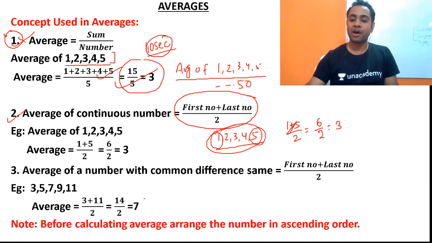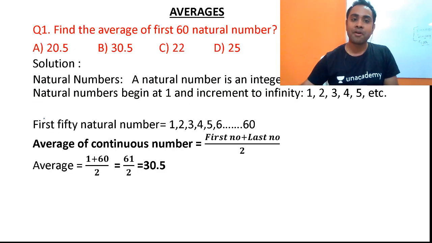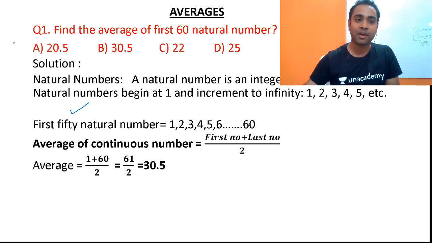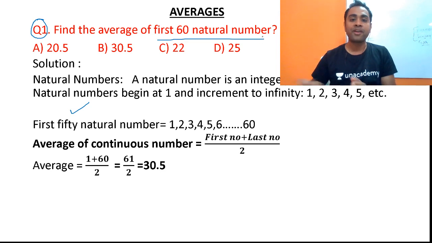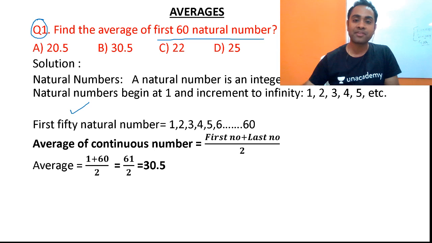Now in the question, they may ask you to find the average of the first 60 natural numbers. Now friends, this question is not simple. So what are the natural numbers? A natural number is a number which is an integer greater than 0.